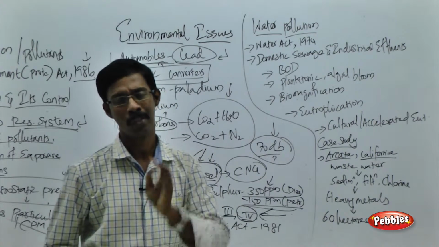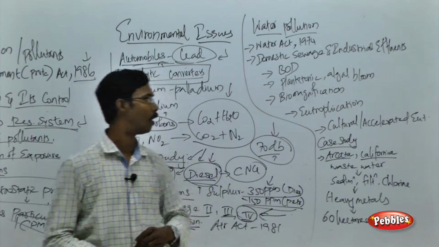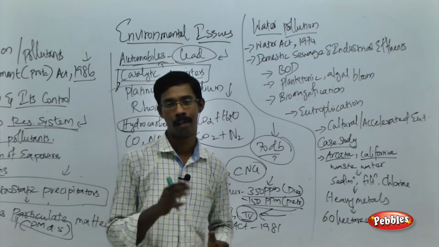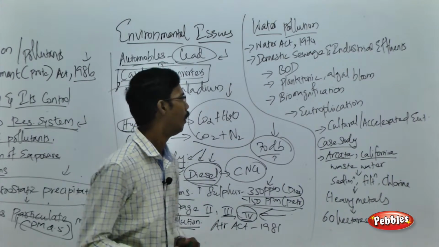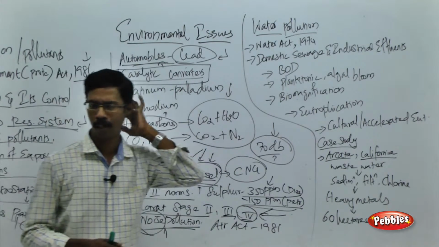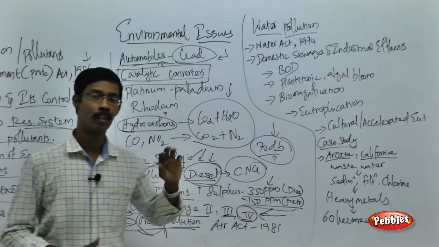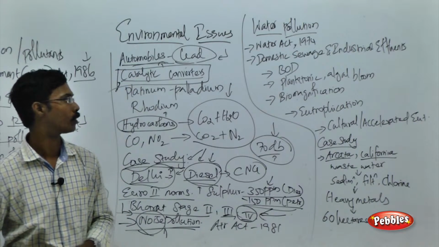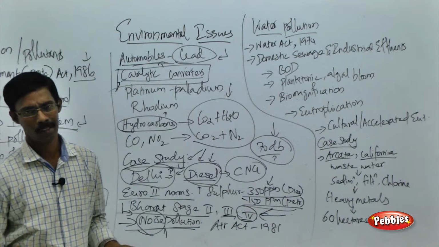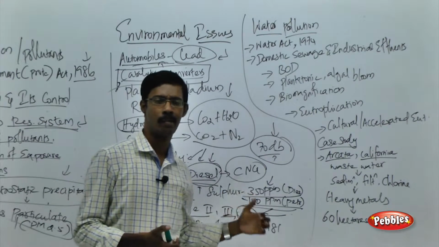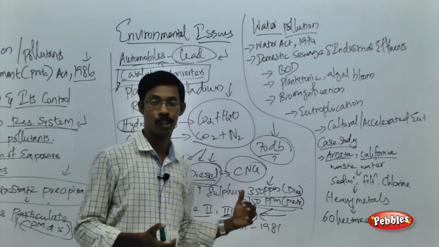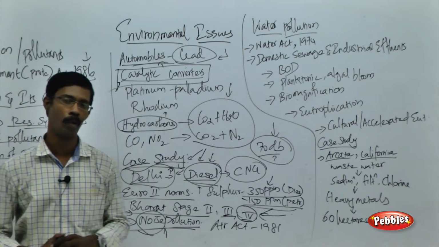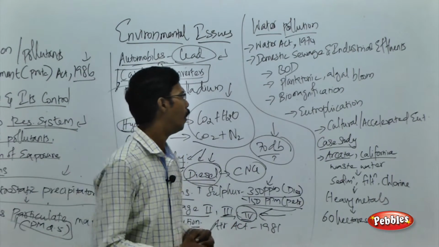To prevent and control water pollution, India developed an act called the Water Prevention and Control Act in 1974. There are two major types of water pollutants, as I told you: domestic sewage and industrial waste or industrial effluents. What do you mean by domestic sewage? Sewage developed from domestic usage that enters the water bodies can cause blockage to the water environment.